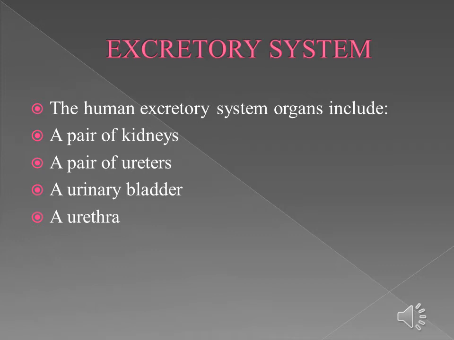Different organisms follow different modes of excretion, such as kidney, lungs, skin, and eyes, depending on their habitat and food habit. For example, aquatic animals excrete waste in the form of ammonia, while birds and insects excrete mainly uric acid. Humans produce urea as the major excretory product. The human excretory system organs include a pair of kidneys, a pair of ureters, a urinary bladder, and a urethra.